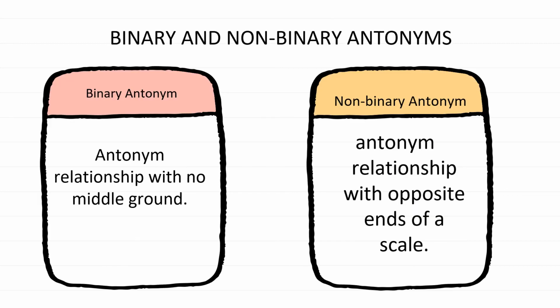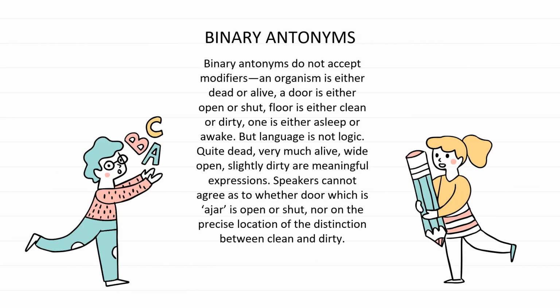And then next we will discuss binary and non-binary antonyms. Binary antonyms is what you call an antonym relationship with no middle ground, or you can say that it has no scale, while non-binary antonym is an antonym relationship with opposite ends of a scale. In binary antonyms, they do not accept modifiers. An organism is either dead or alive. A door is either open or shut. A floor is either clean or dirty. One is either asleep or awake.